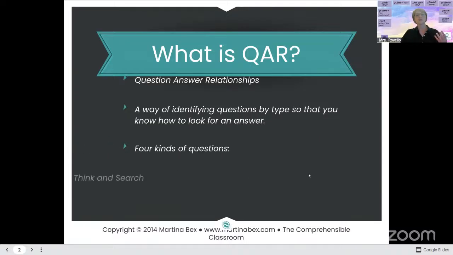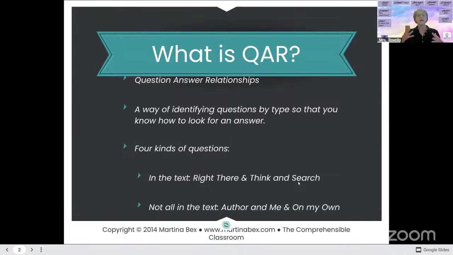Okay. There's 4 kinds of question types. One is right there in the text, and that's the one we're going to look at today. Another kind is think about the question and search for the answer. So it's maybe a little less obvious, but still obvious. And then this other kind is what they call author and me, and then on my own, where the answer is not in the text. It's like you have to think about what we've read and come up with an answer.